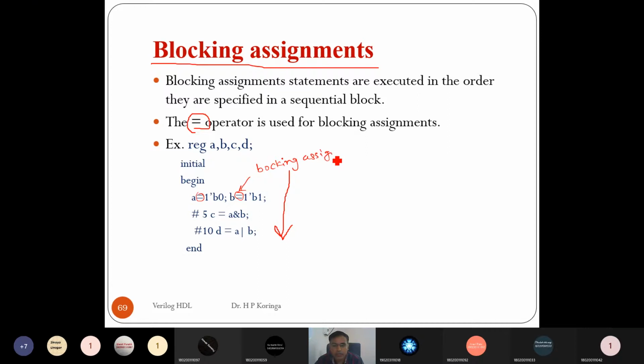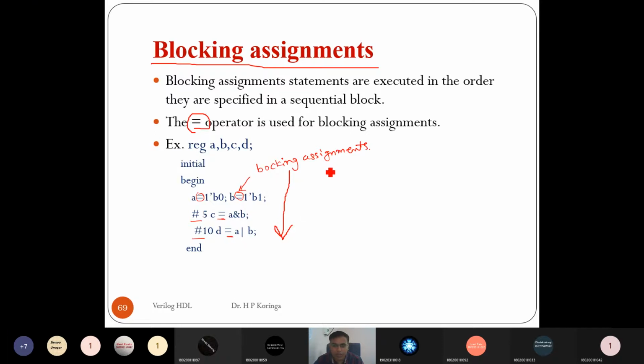In blocking assignment, statements run from top to bottom. Then C is equal to, this is also a blocking assignment, and D is equal to A or B. This is also a blocking assignment.